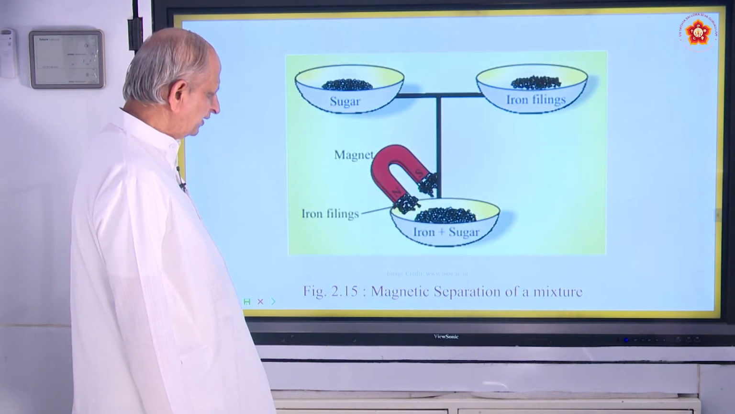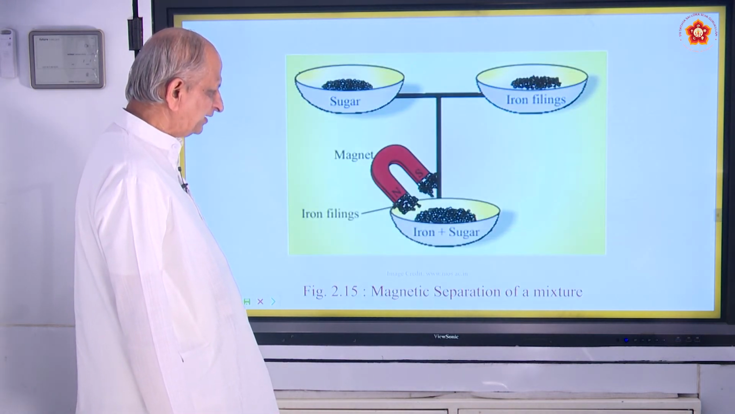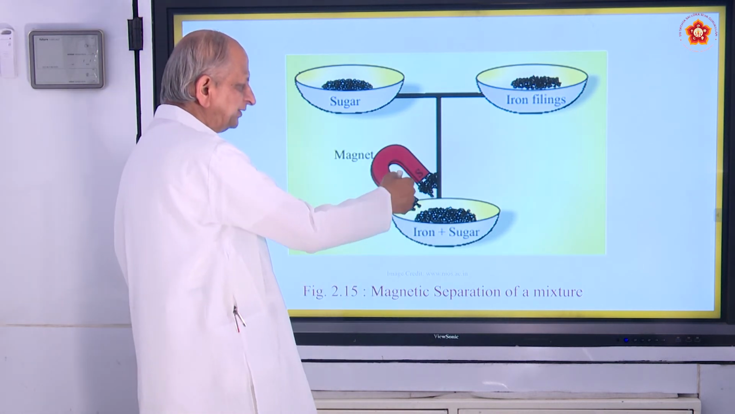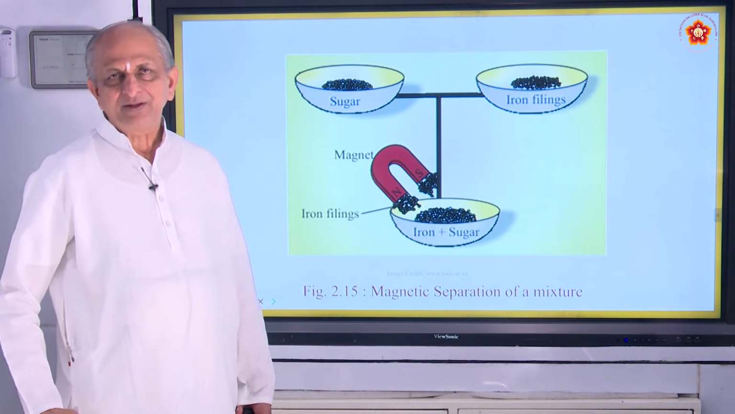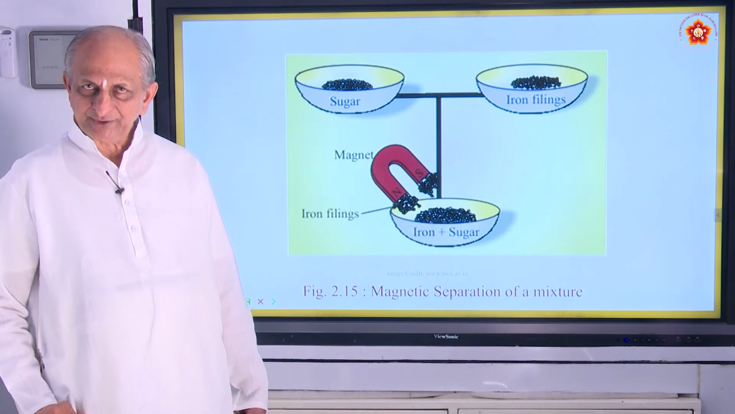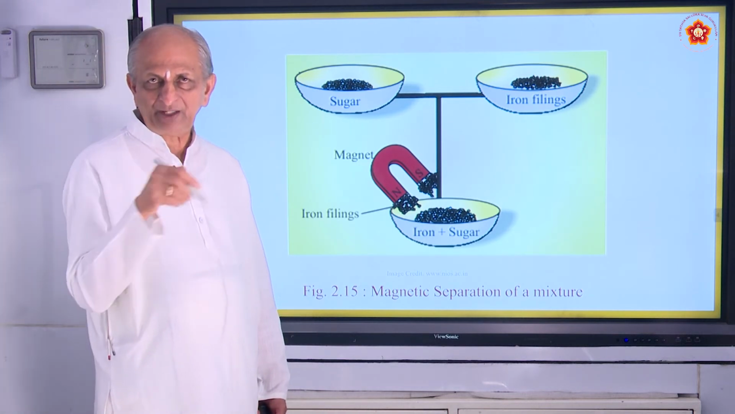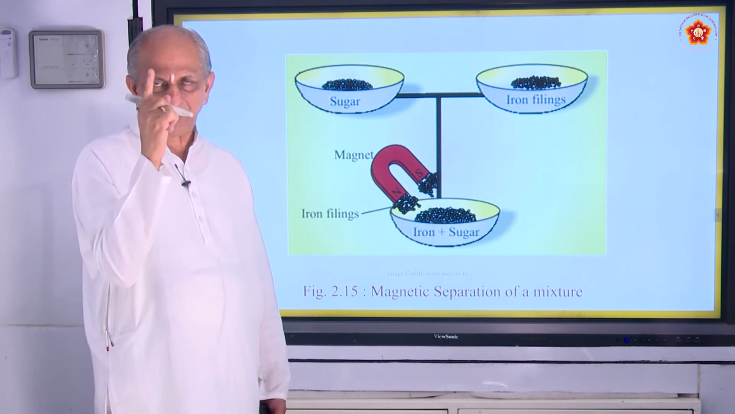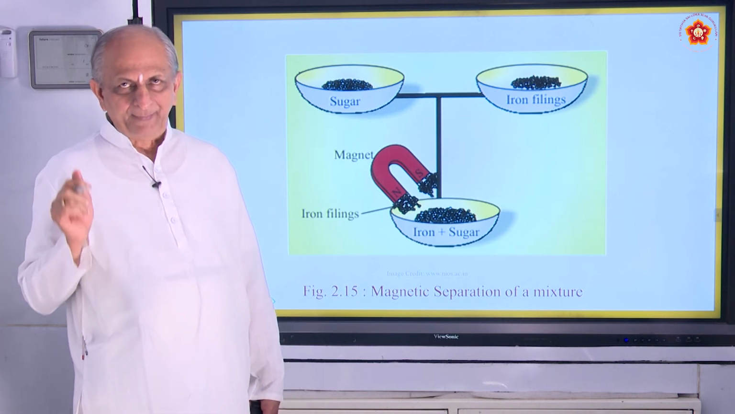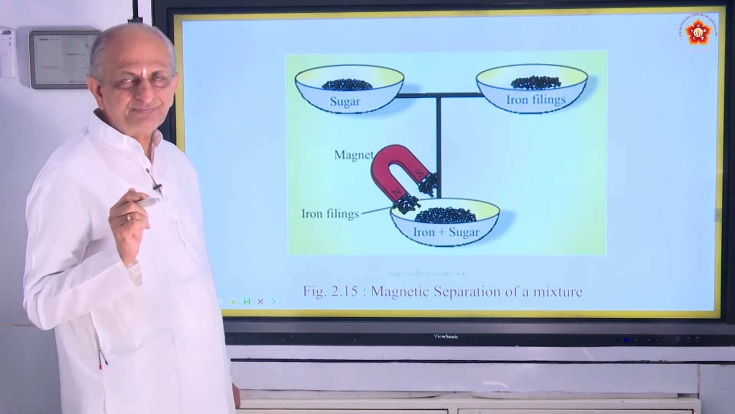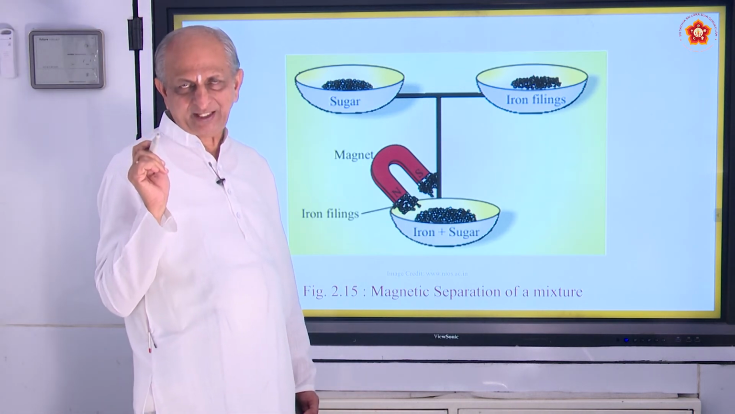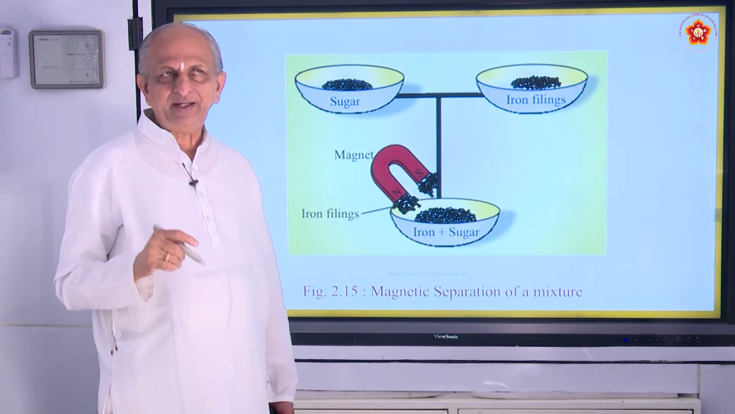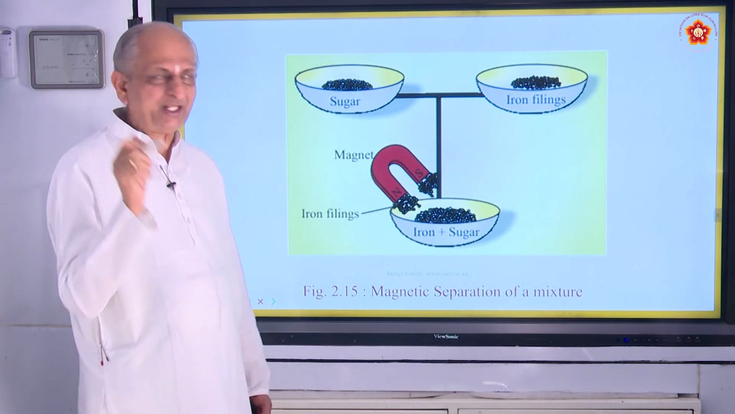Coming to the next one, that is called magnetic separation. The word itself says magnetic. There will be use of a magnet. When you say magnet, what is a magnet? Number 1, a magnet is a substance which comes to rest in the north-south direction when it is suspended freely. Number 2, a magnet is a substance which attracts magnetic substances like iron, cobalt, nickel, etc. And it always comes to rest in the north-south direction.